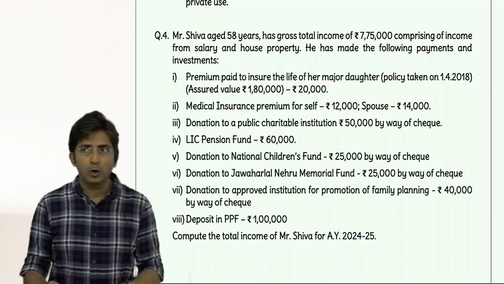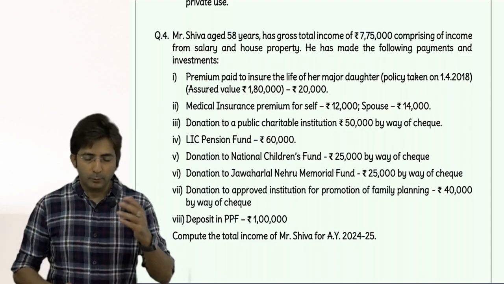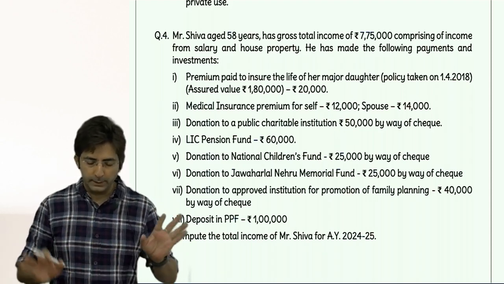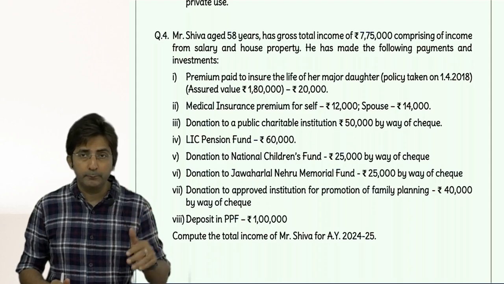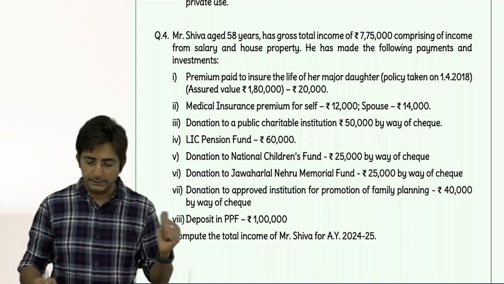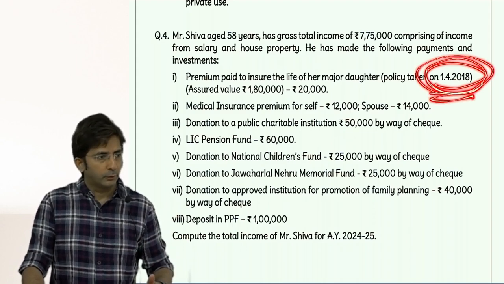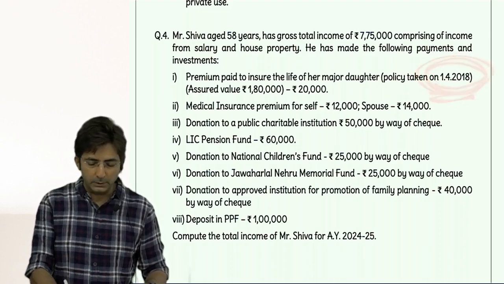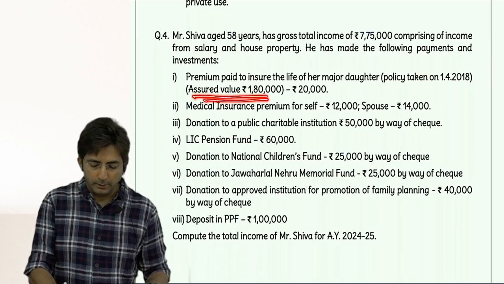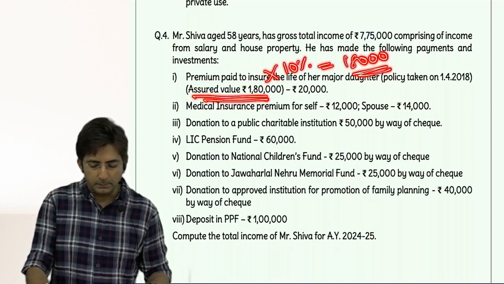Whenever a life insurance policy is there, you should be reminded of the limit. The limit for normal people is either 20% or 10%. For handicapped and diseased people, it is 15% or 20%. So here it is a normal assessee, so either 20% or 10%. But 20% when? If before 1/4/12. But this is on or after 1/4/2012, so it will be 10% of sum assured. And what is the sum assured? 1,80,000. So 10% of that is 18,000. So 18,000 is the maximum limit.